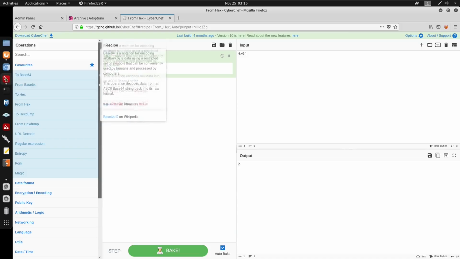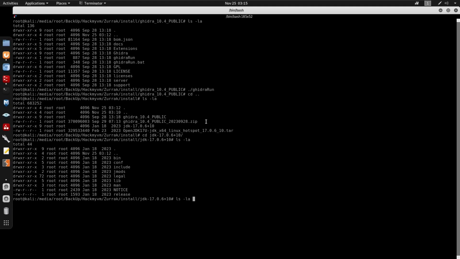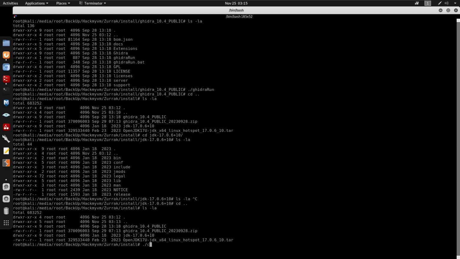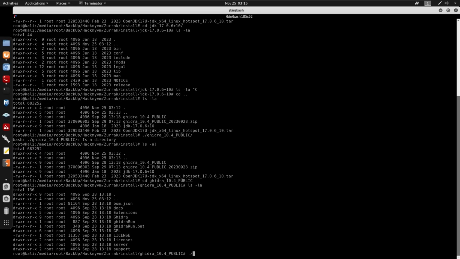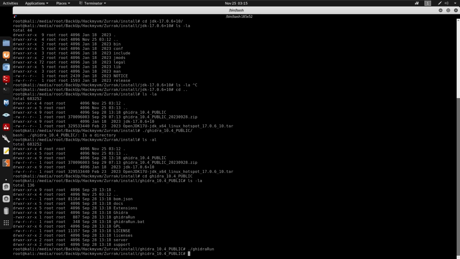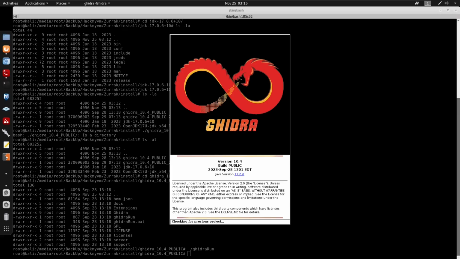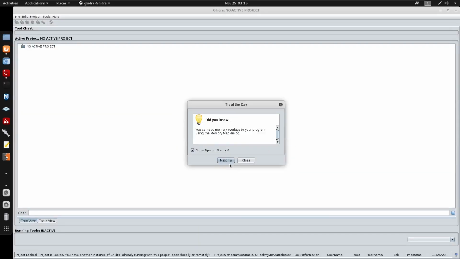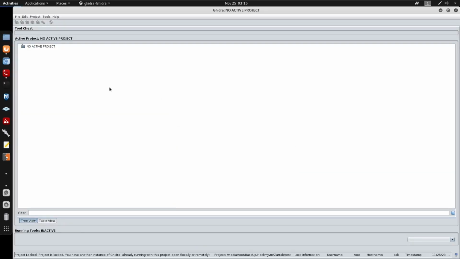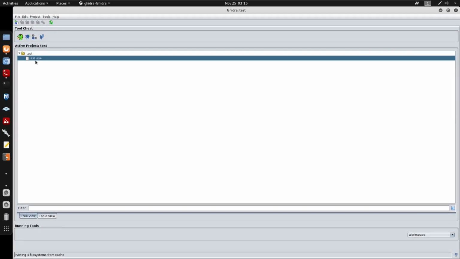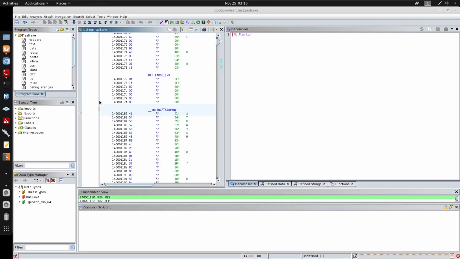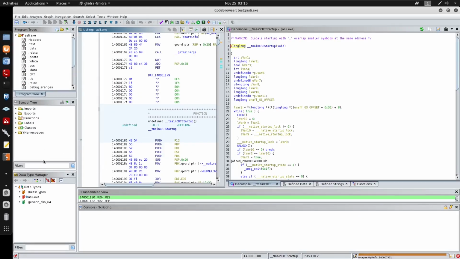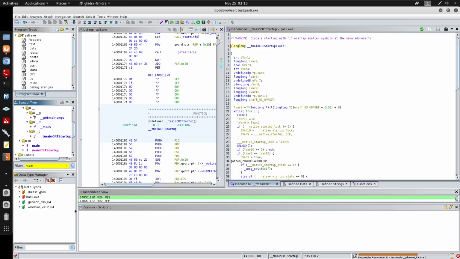Let's close this out one more time. Not sure why this closed out on me. Let's go to Ghidra one more time. There's CD to Ghidra. Go to Ghidra run. At least we do know the password already. There you go. Okay. So we do have this already as a project, so we don't need to worry about that. So just go to main.